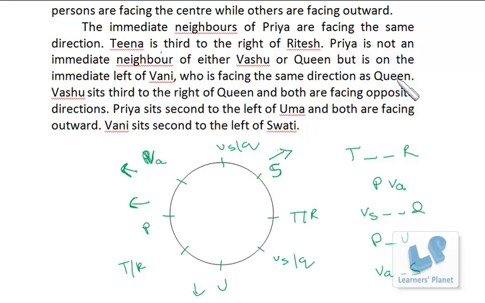Now Vani and Queen same direction. That means if Vani is outside, Queen will also be outside. And one more thing about Vashu and Queen, we know that Vashu sits third to the right of Queen. Now Queen is outside. So from these two, if Queen is outside, so Vashu third to the right of Queen, that means right should be over here. That means Queen should be here and Vashu should be here, and Queen outside.